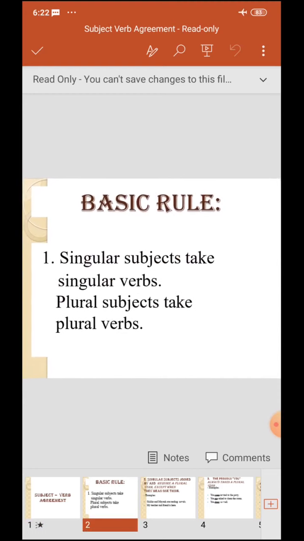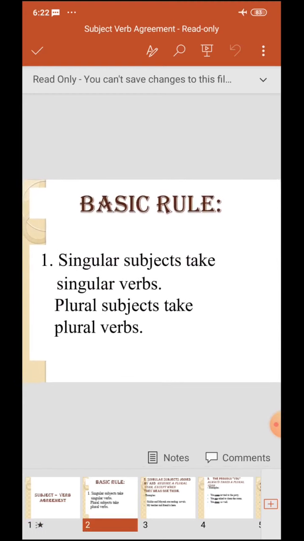The basic rule: singular subjects take singular verbs, plural subjects take plural verbs. This is very common, that if the subject is singular, the verb is singular. If the subject is plural, the verb is also plural.